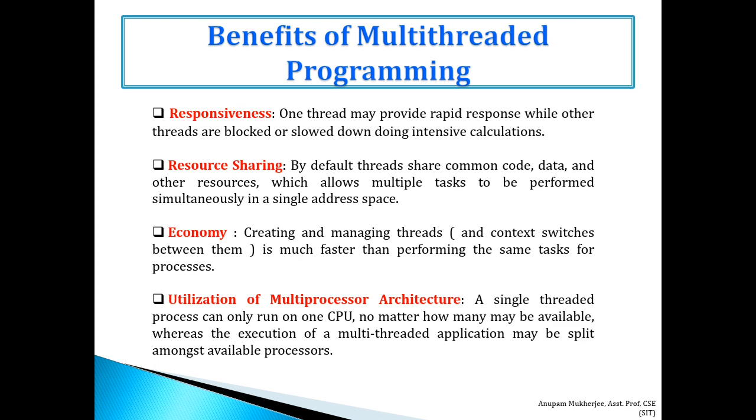And the fourth point is utilization of multiprocessor architecture. Presently, we are using multi-core CPU or multiprocessor architecture. A single thread process can only run on one CPU no matter how many are available, whereas the execution of a multi-threaded application may be split among the available processors.